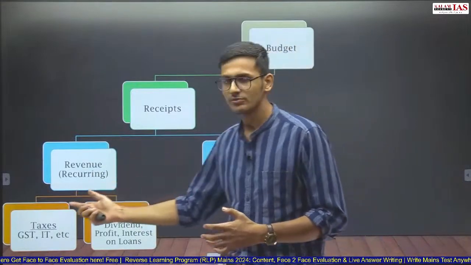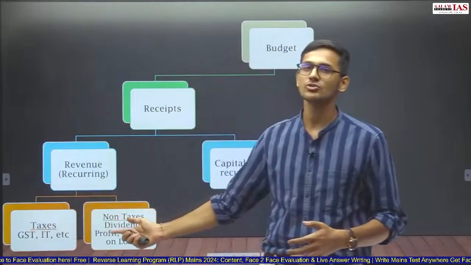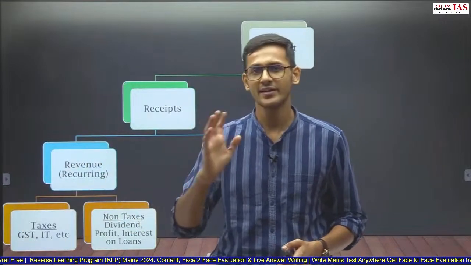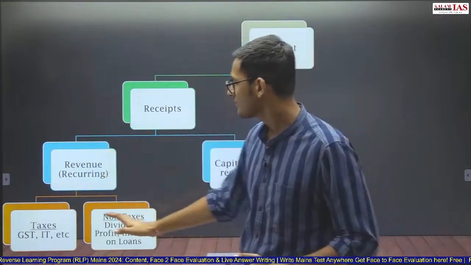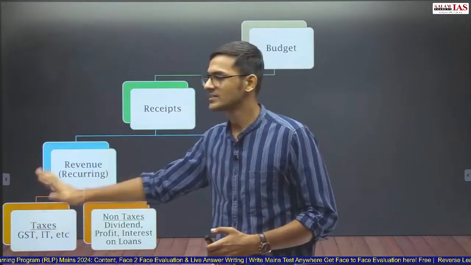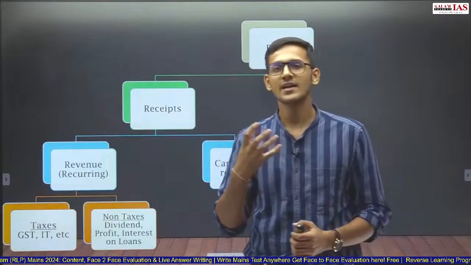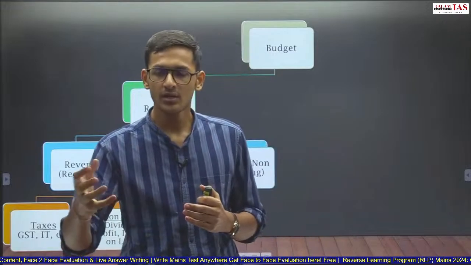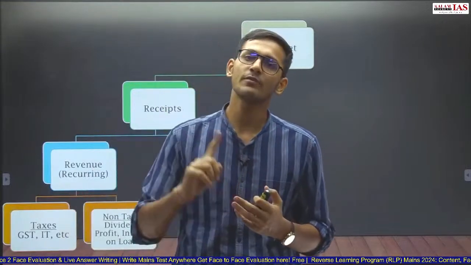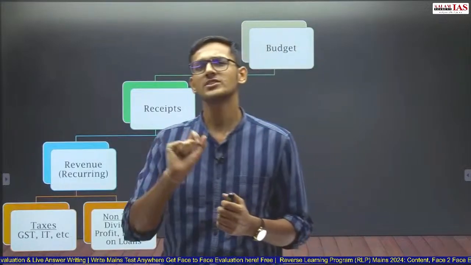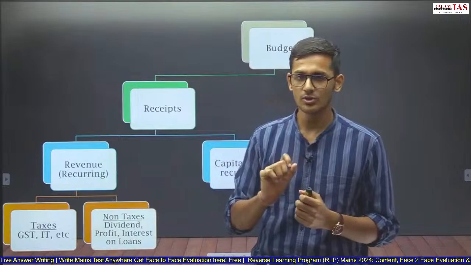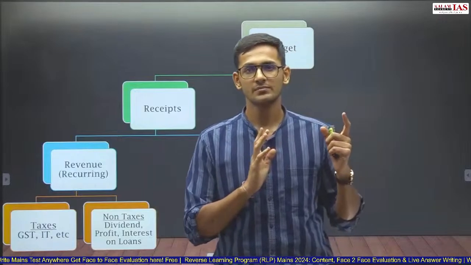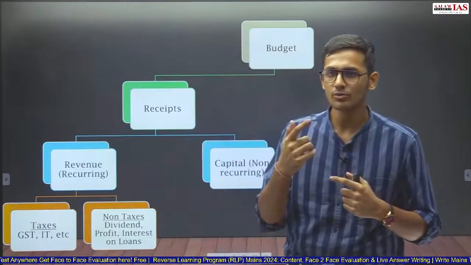Now earnings of the Government of India are of two types. One is taxes and the other is non-taxes. Taxes is very simple. GST, income tax, all the direct and indirect taxes, customs duty, etc. are part of the tax receipts of the Government of India. All the taxes form part of revenue receipts, because these are earnings of the Government of India. Government does not have to sell anything to earn that money, and the government also does not have to repay that money. If the government has charged you tax and is earning net income on the tax, then that money belongs to the parliament, and the government does not have to repay it.